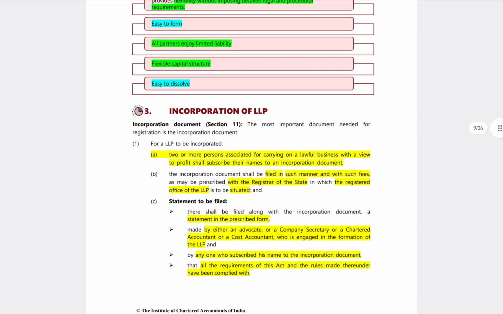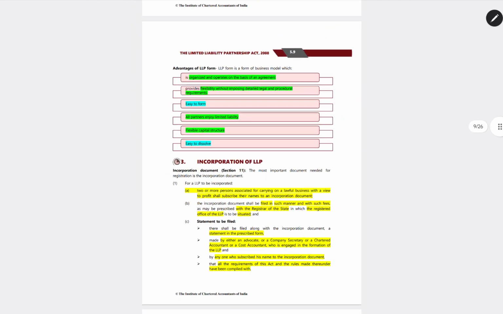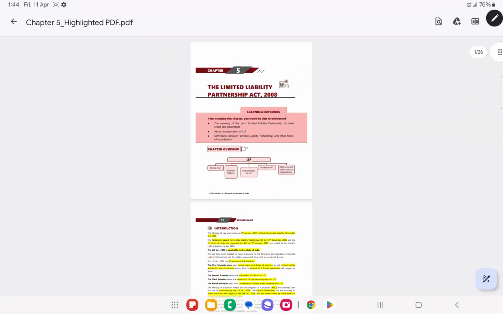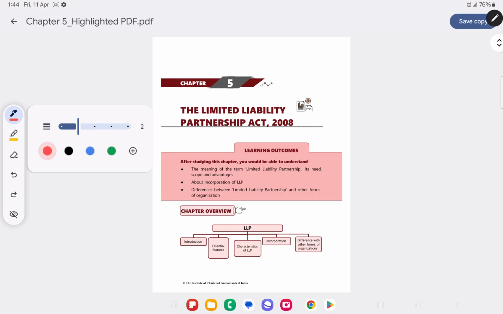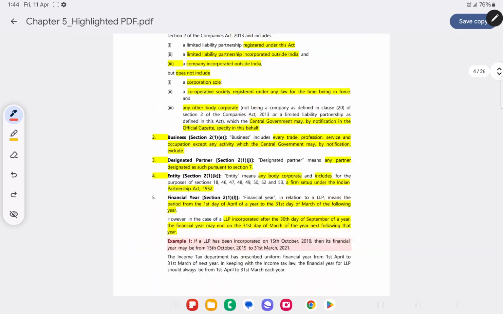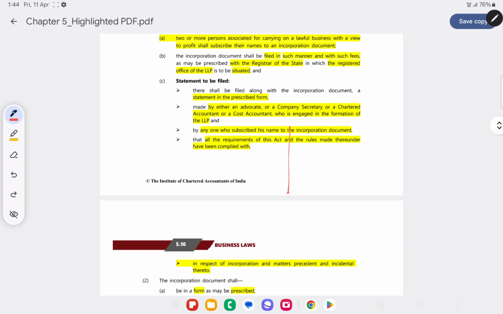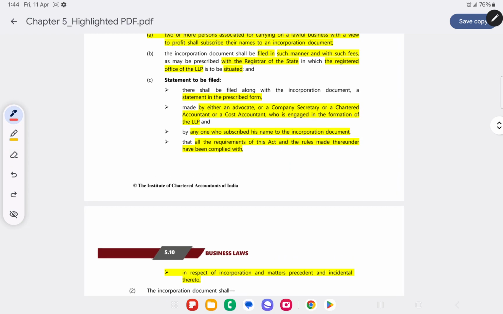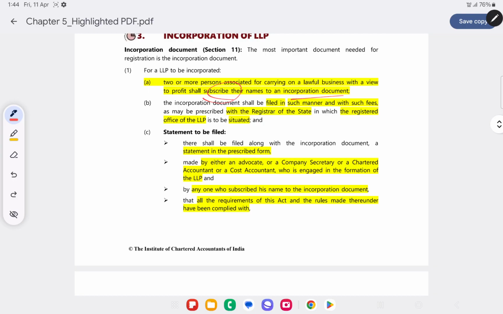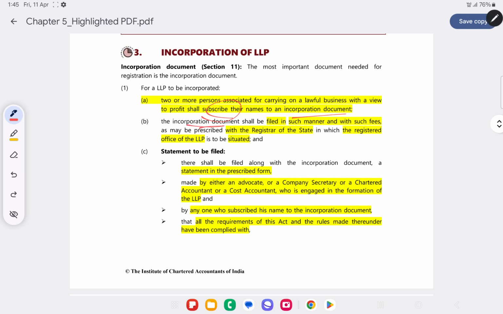Now incorporation, when it comes to incorporation, the first thing that the LLP has to do is that they will have to submit the form in the prescribed manner. So two or more persons who are carrying on the business of LLP will have to subscribe their names to the incorporation document. Why is the requirement of two persons? Because there have to be at least two persons to form an LLP, and then the incorporation document will have to be filed in the prescribed manner, along with the fees, with the registrar of the state in which the registered office of the LLP is situated.